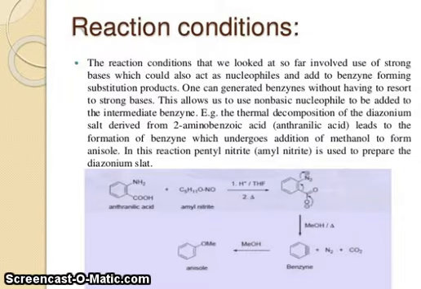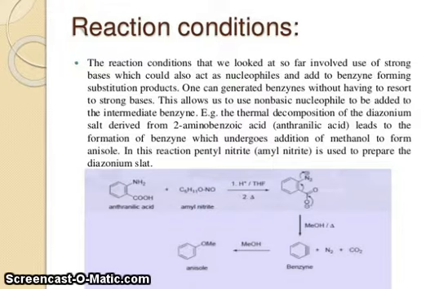This allows us to use a non-basic nucleophile to be added to the intermediate benzyne. For example, the thermal decomposition of the diazonium salt derived from 2-aminobenzoic acid, anthranilic acid, leads to the formation of benzyne, which undergoes addition of methanol to form anisole.